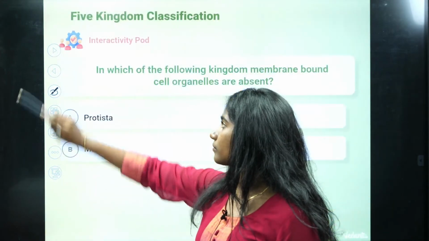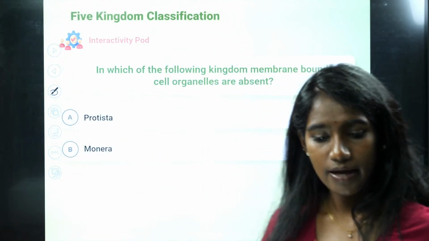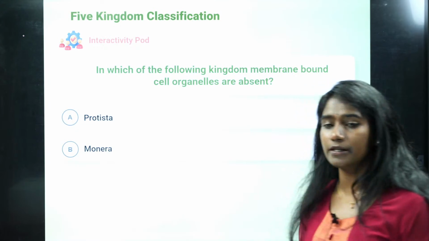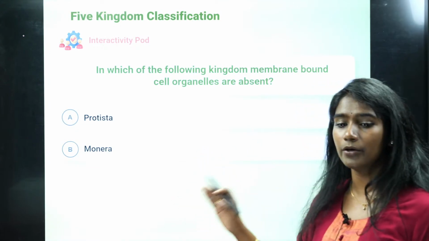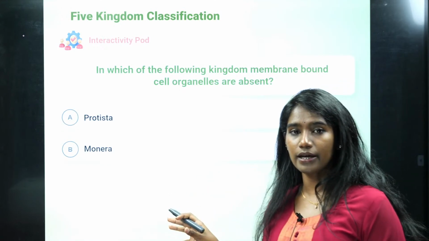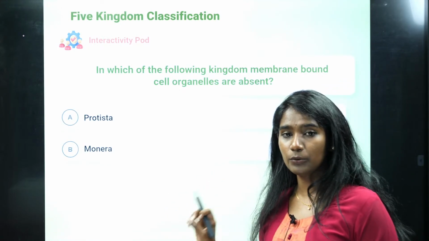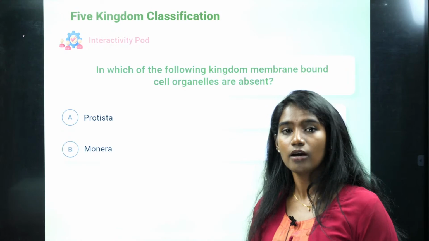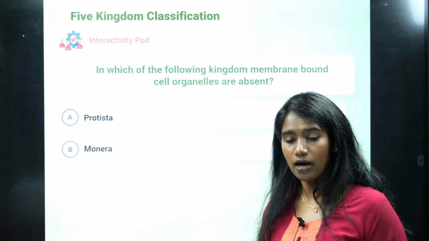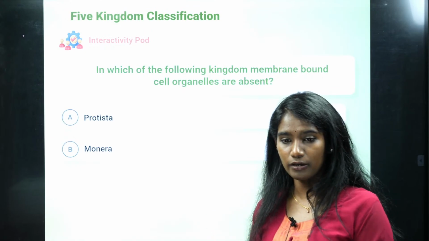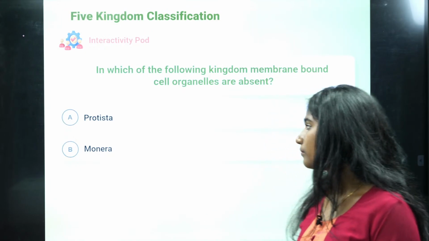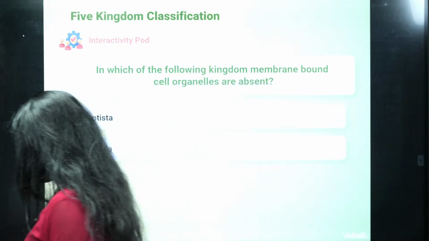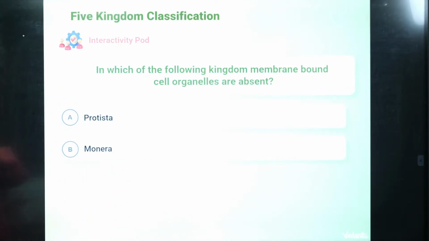Fine. So now I want you all to answer this question. In which of the following kingdoms are the membrane bound cell organelles absent? Is it Protista or Monera? See, I have already explained this in class 9th itself when I was doing the chapter Diversity in Living Organisms. And even just before 10 minutes I explained which type of living organisms are present in Monera and which in Protista. So what is the right answer? Can anyone guess? Come on, comment your answers in the comment section.